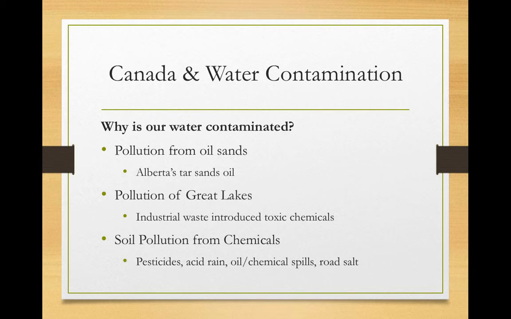Why is Canadian water contaminated? It is due to pollution from oil sands, mainly oil from Alberta's tar sands. It is also due to the pollution of the Great Lakes. This is due to industrial waste, which has introduced toxic chemicals into the Great Lake waters. It is also due to soil pollution from chemicals. These chemicals include pesticides, acid rain, oil and chemical spills, and road salt.